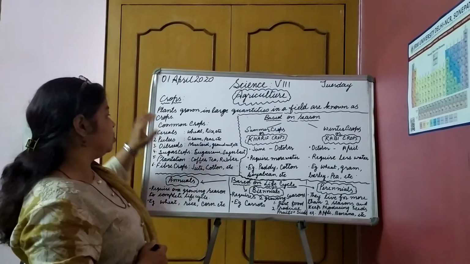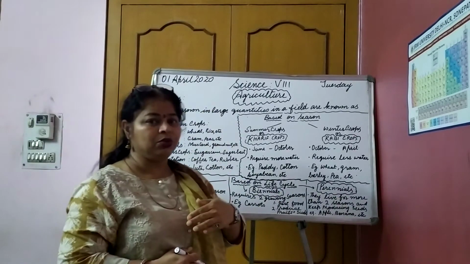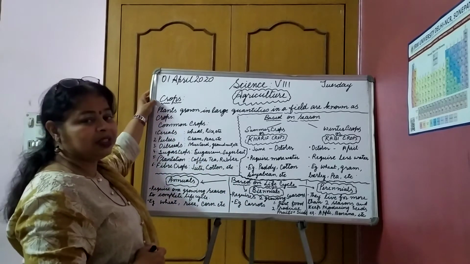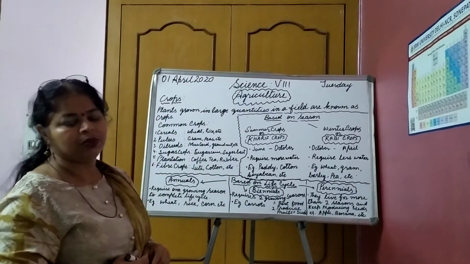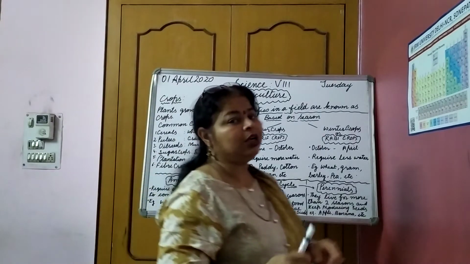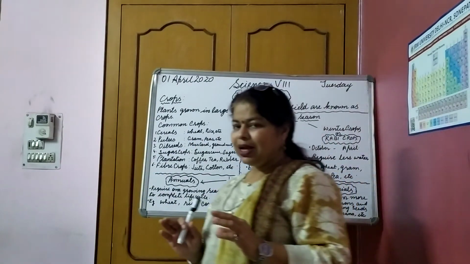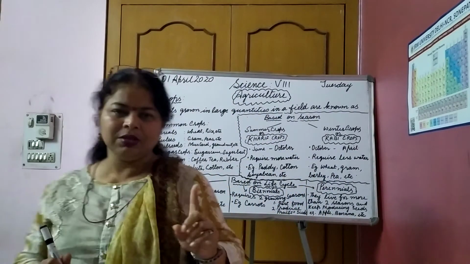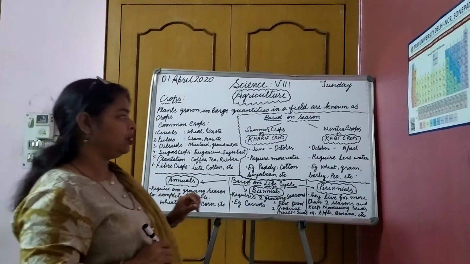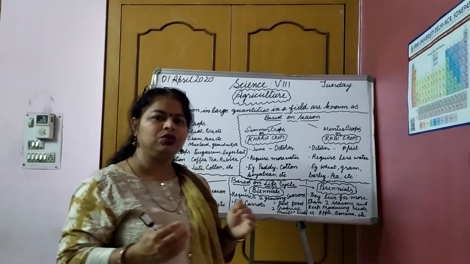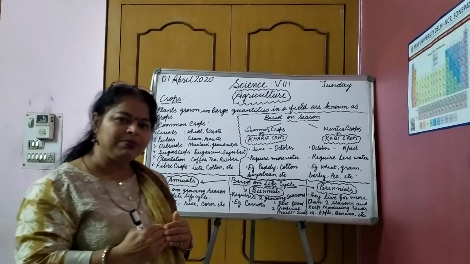Fine. So today we are going to continue from our last lecture. Today we will discuss crops. What are crops? Crops are one type of plant which we grow in large quantities in a field, and we take care of them.